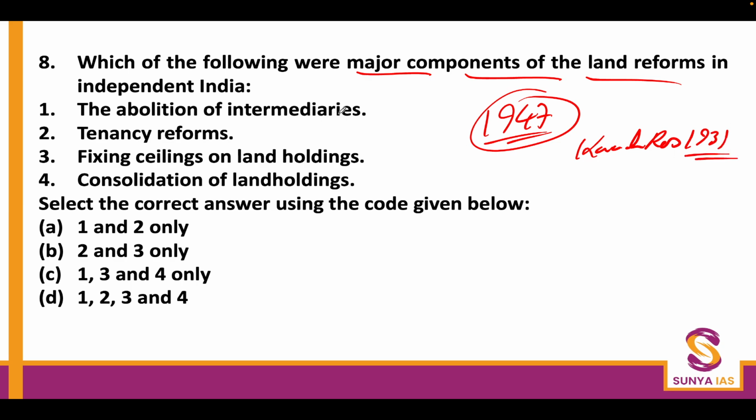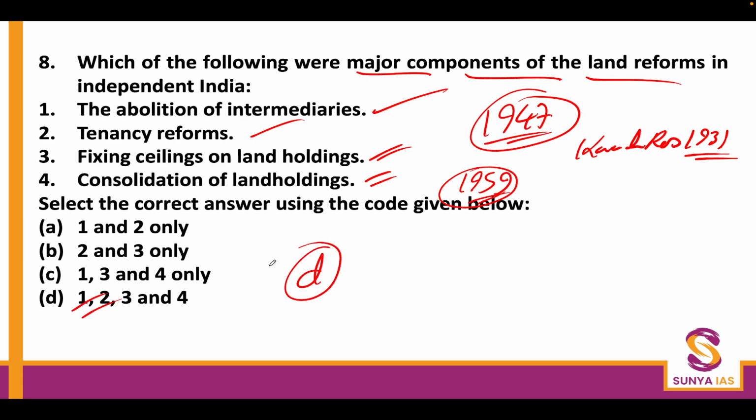Okay, so the abolition of intermediaries, that was done. Tenancy reform, that was also done up to a certain extent, not in totality. Fixing ceilings on land holdings, that was also done. Every state, even in India right now, has a ceiling on land holding described for it. Consolidation of land holding, this happened a decade later. It started somewhere in the late 1950s, actually 1959, but it was done post independence. So you can actually mark all 4 answers to be correct. D is the answer over here.